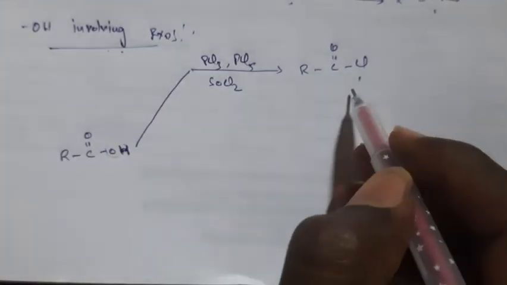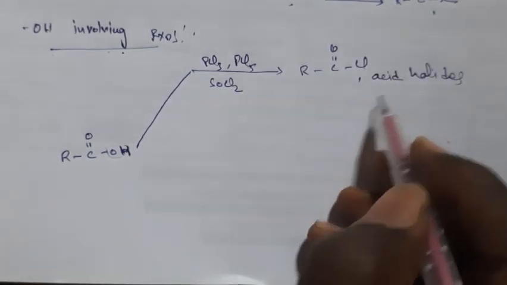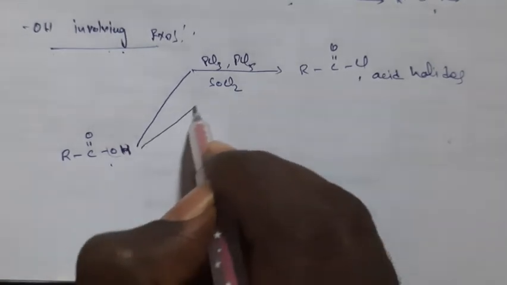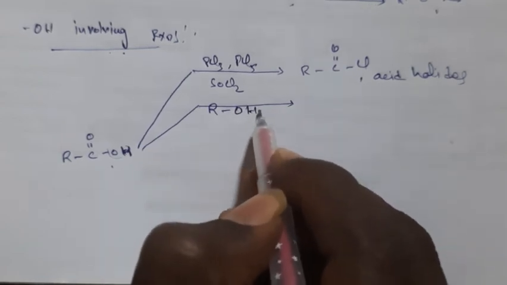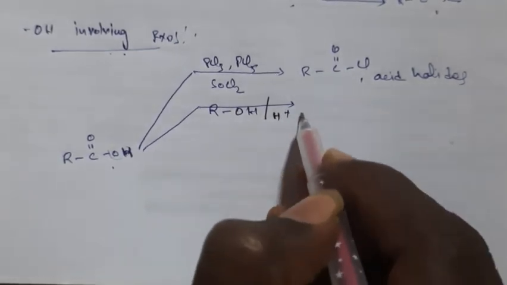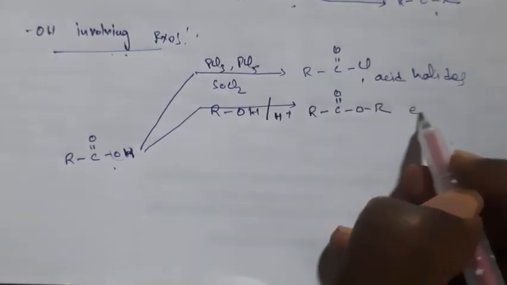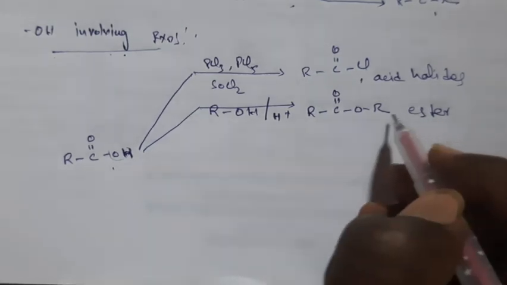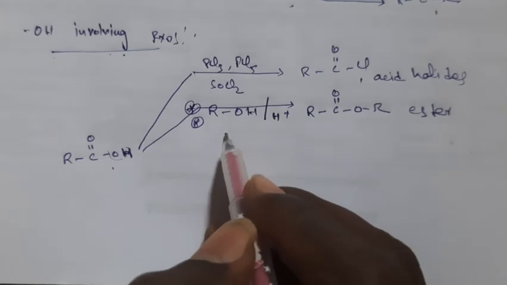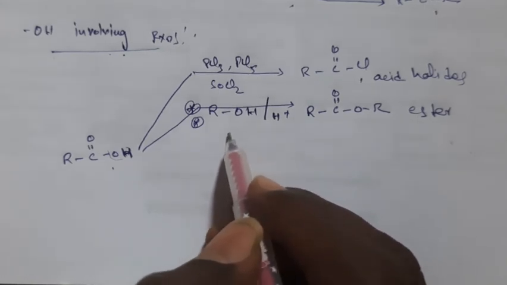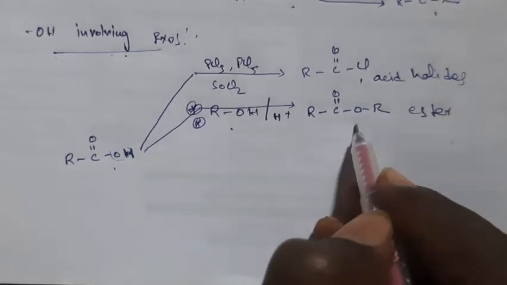This is the first reaction. These are called acid halides, so for the preparation of acid halides we take carboxylic acids. Now the second reaction, with alcohols, ROH in presence of acid. You will get RC double bond O, OR. These are esters, and this is a very important reaction, called the esterification reaction. We'll discuss its mechanism later. So on reaction with alcohols we get esters, right?